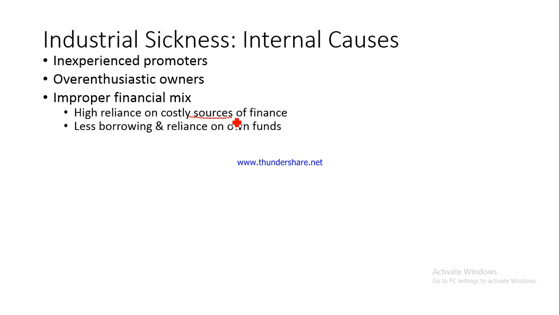Then high reliance on costly sources of finance. So many a times companies obtain loans from those sources of finance which are charging them a higher rate of interest. So ideally they should have gone for those sources of finance which charge a lower rate of interest. So they somehow are not able to go to those sources, so they access those sources which require them to pay a higher rate of interest, which means that their expenditure on paying the interest would be much higher, and naturally their profits would reduce.